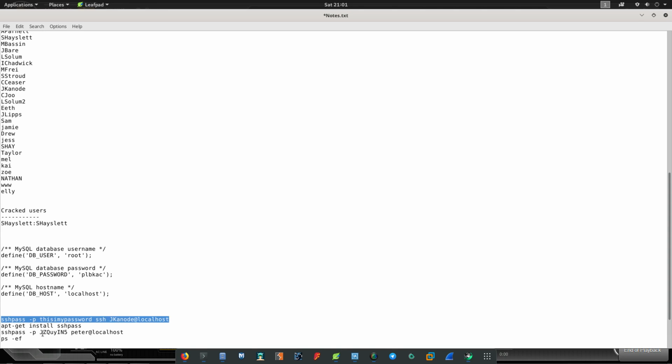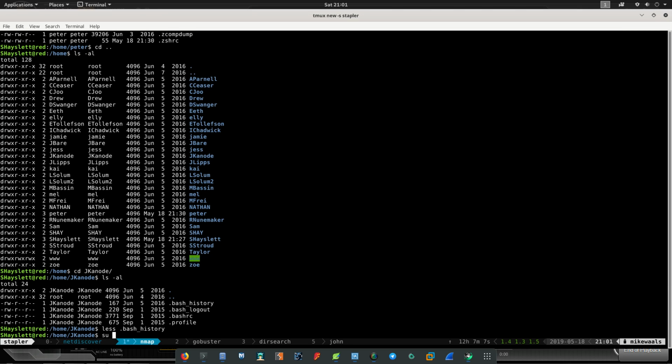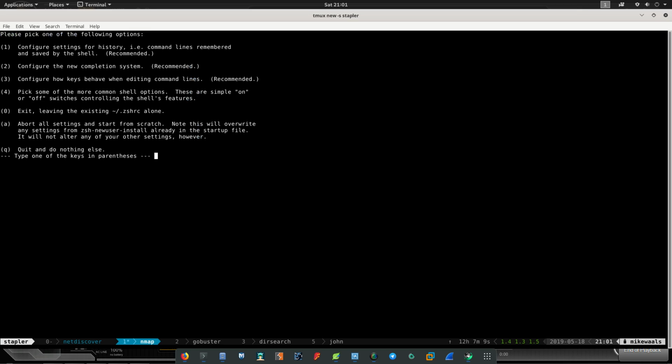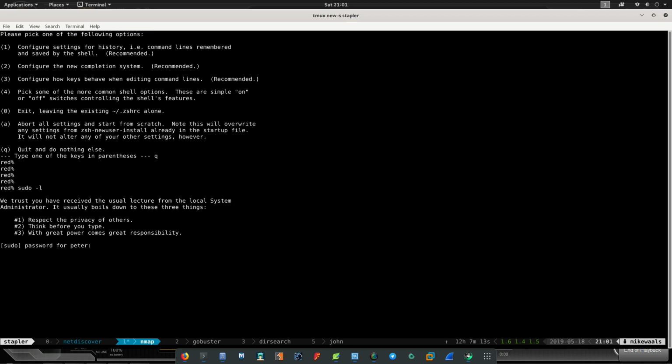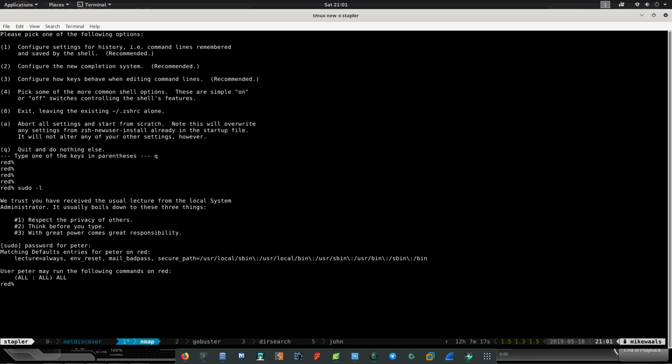This is not that much important, but this is the user of Peter, right? And if we do su Peter, that is the password, just do this. If you see, he can do all. I just do sudo su, and I'm root, right? So this is how you can get root, one of the ways.